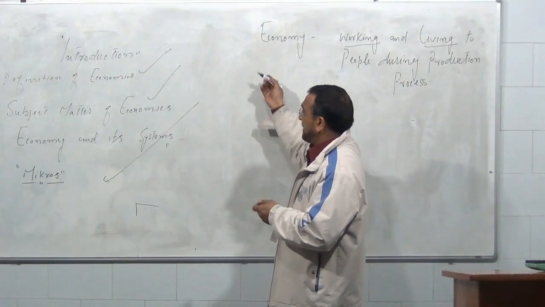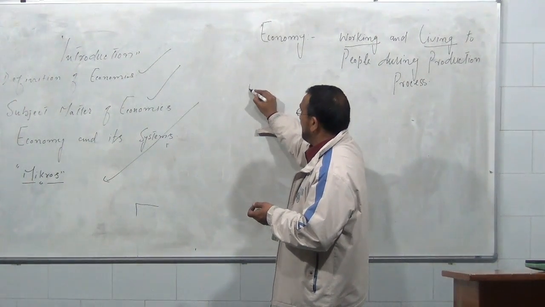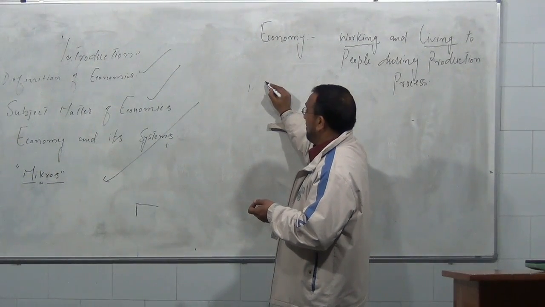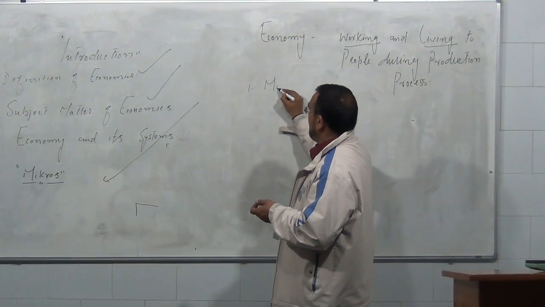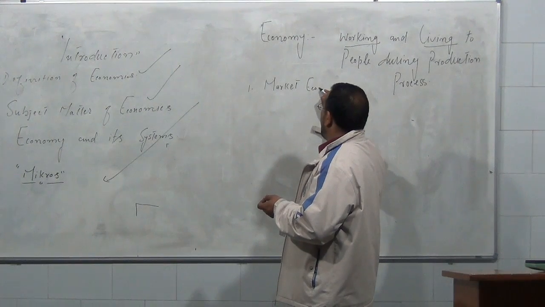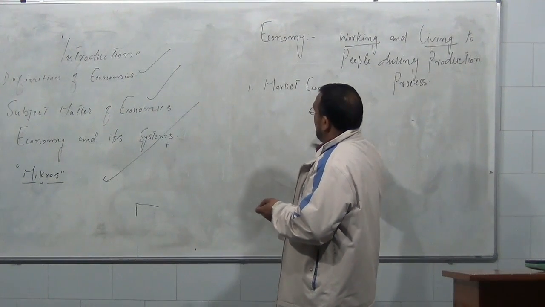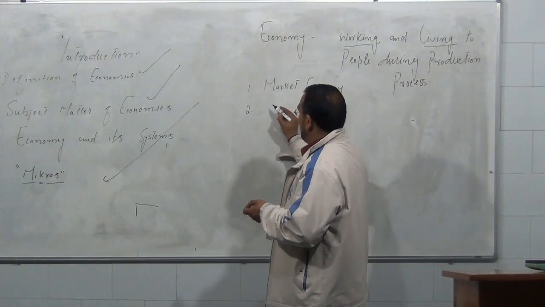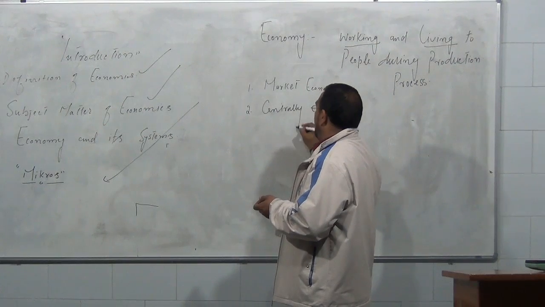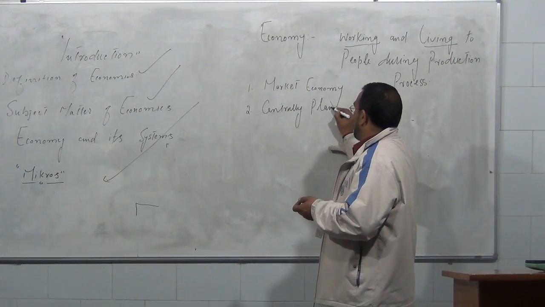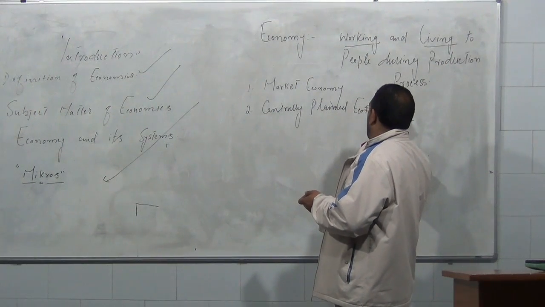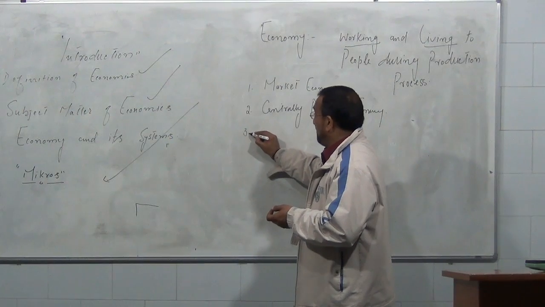Next, types of economy, or systems of economy. We have 3. Number first is market economy. Then we have number 2, centrally planned economy. And lastly, we have mixed economy.